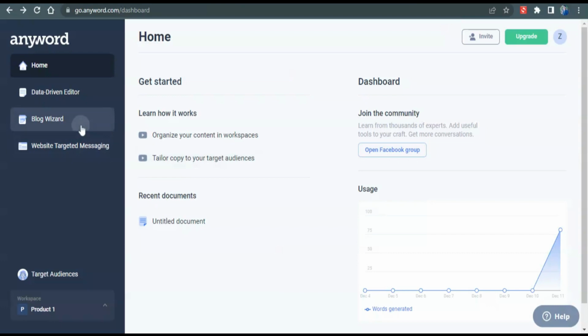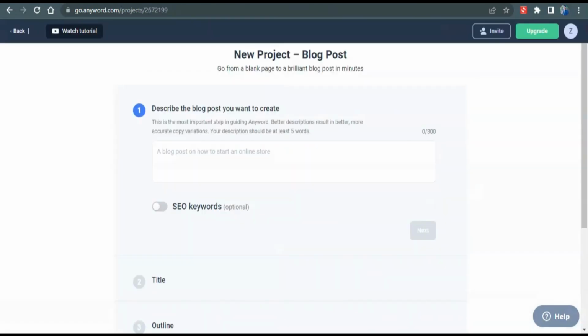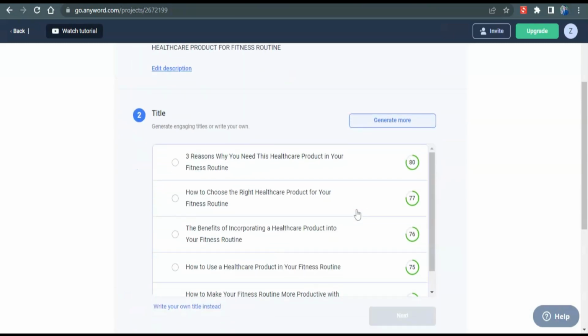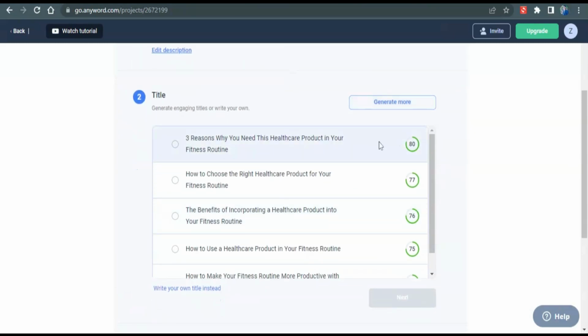Click on blog wizard, then click on new blog post. Now describe the blog post you want to create. I'm gonna say healthcare product. Now I'm gonna click on next. Now it is generating the titles for you, and it would also show you the score of the title. The higher the better. 3 reasons why you need this healthcare product in your fitness routine. I'm gonna select this one, then click on next.